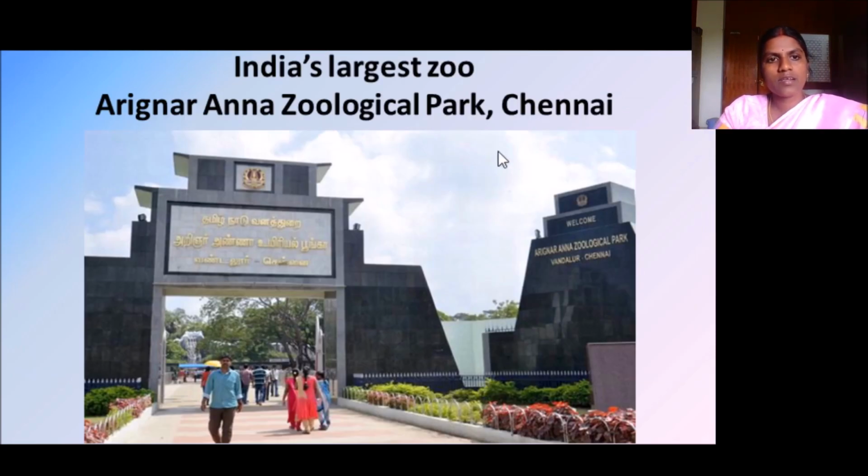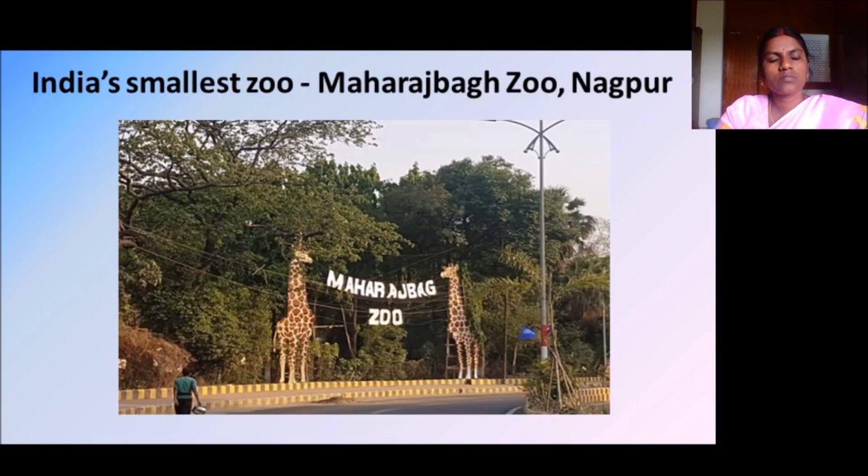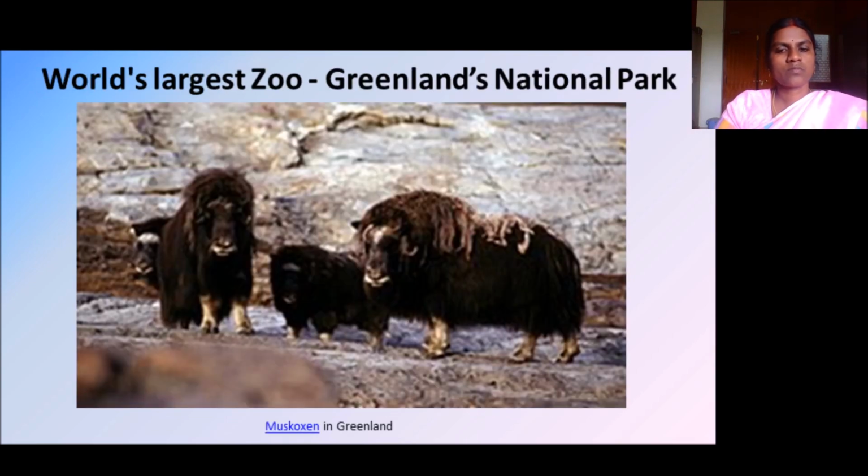So this is Arignar Anna Zoological Park. Hope many of you would have visited. It's located in Chennai, Vandalur. Okay. So this is the smallest zoo, Maharaja Bagh Zoo, at Nagpur. It's the world's largest zoo. I told you, no, located at Greenland. These are called muskox. These animals.